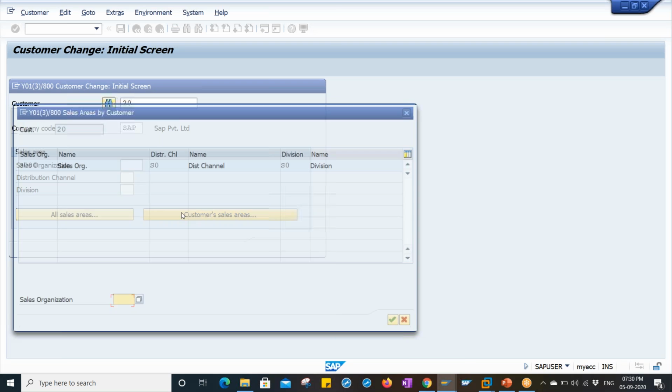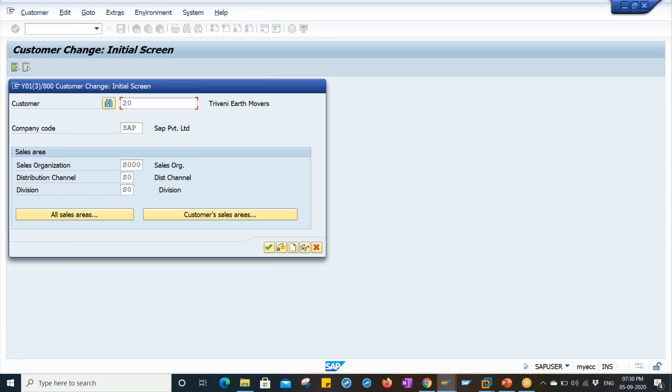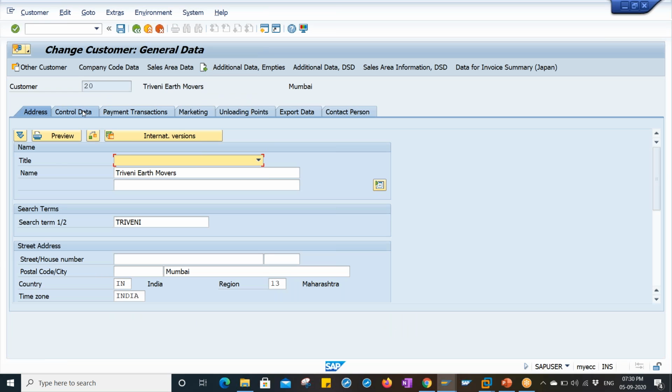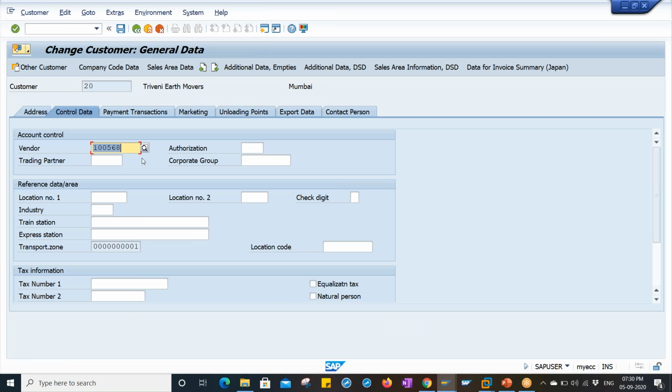Customer sales area. Enter. Go to control data tab. Automatically it will get updated over here. Or else you can enter the vendor, right? Directly the customer master will get updated into the vendor master. Through this, we have a concept called vendor and customer integration in S4HANA. This is the same thing actually, right?